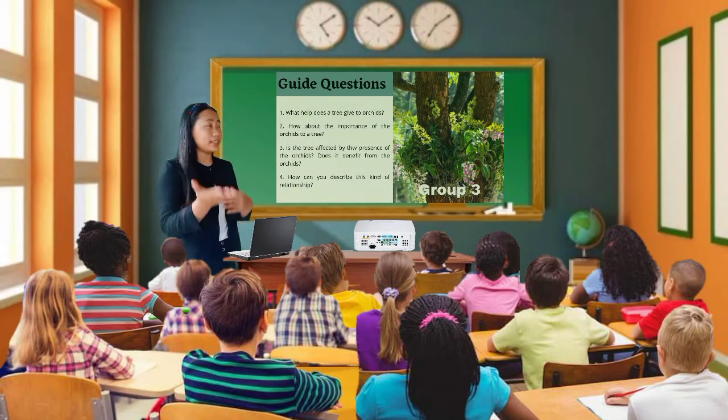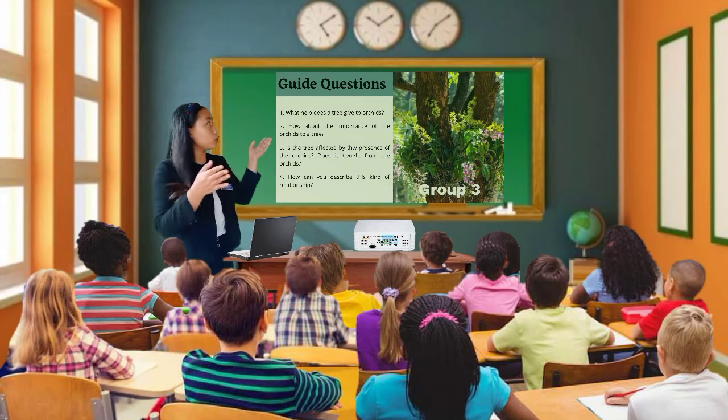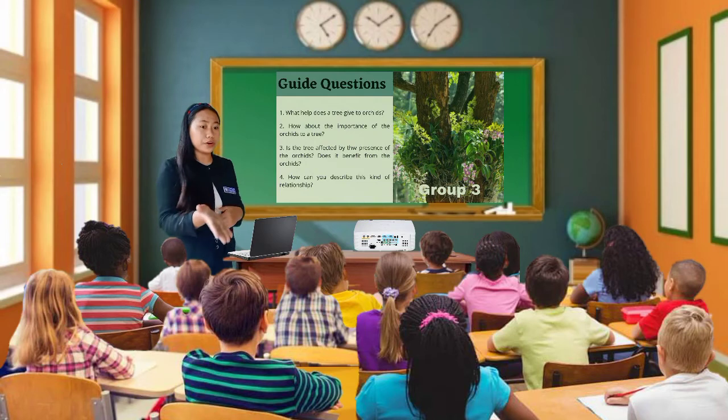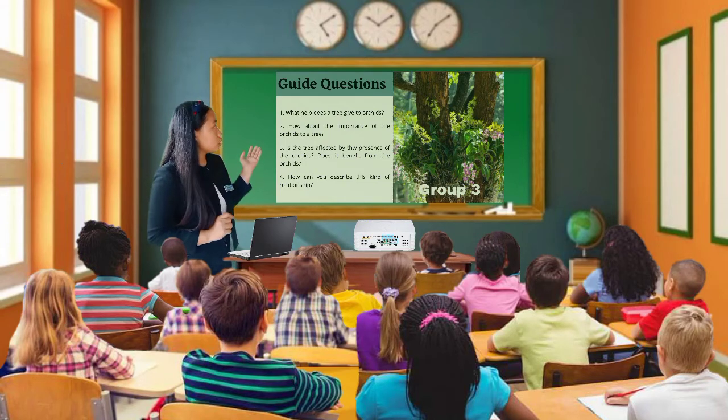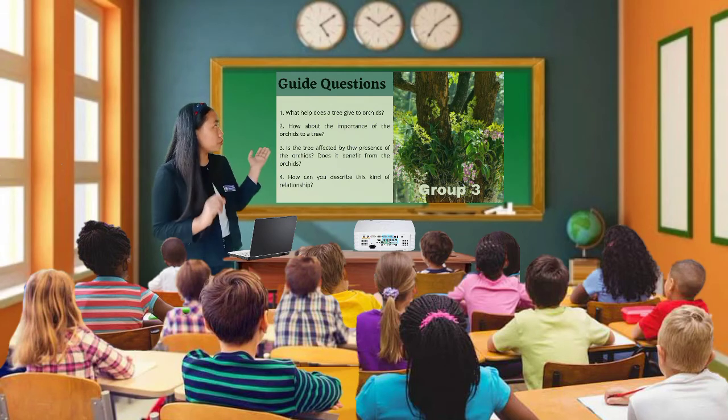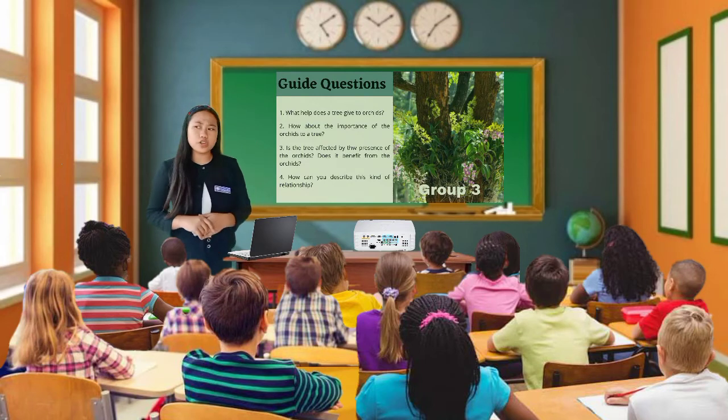The picture assigned to group 3 shows an interaction between the orchids and a tree. So you also have 4 guide questions there, right? As for your first guide question, what help does the tree give to the orchids? So what is your answer? That's right. The tree provides the orchids a place to live and to grow. So who has orchids at their houses? So almost all of you.